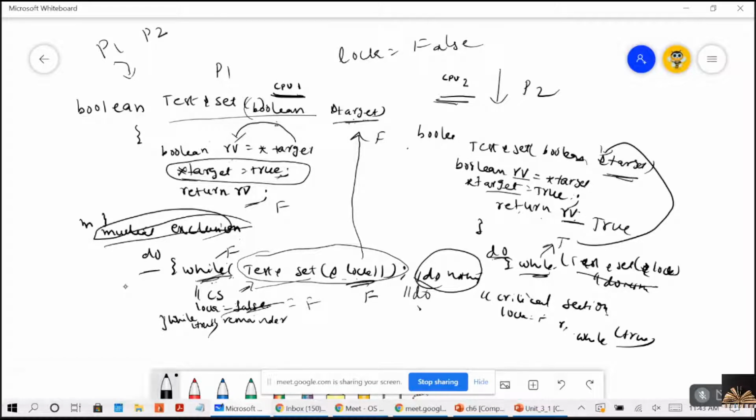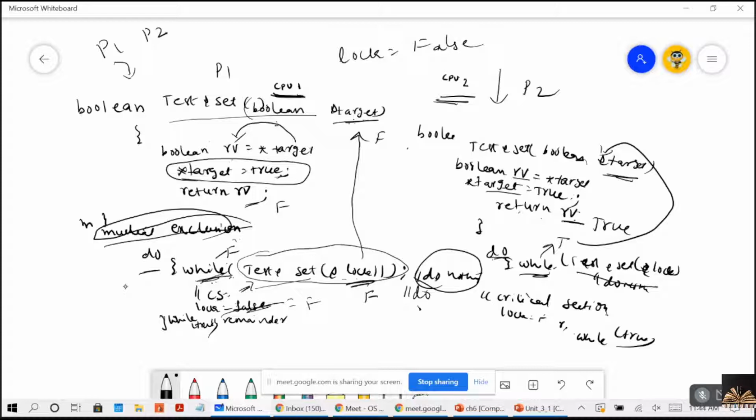Now, because it is returning false, it allows the process to enter into the critical section. Now, remember, P1 is in the critical section, right? Now, the second process is trying to enter into the critical section. You are getting me? The second process is trying to enter into the critical section.